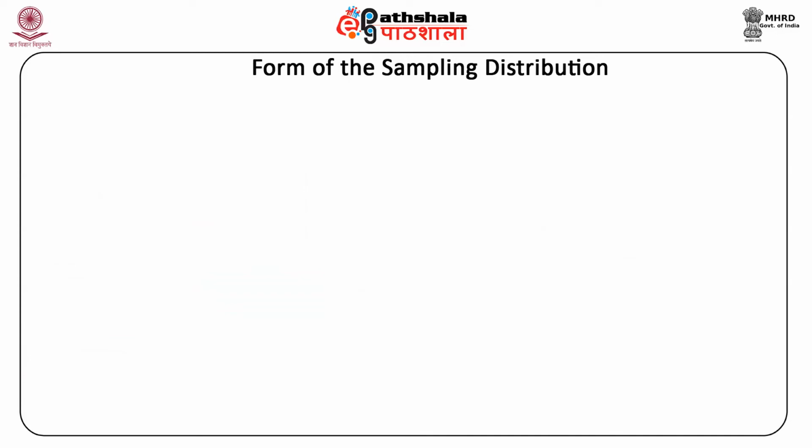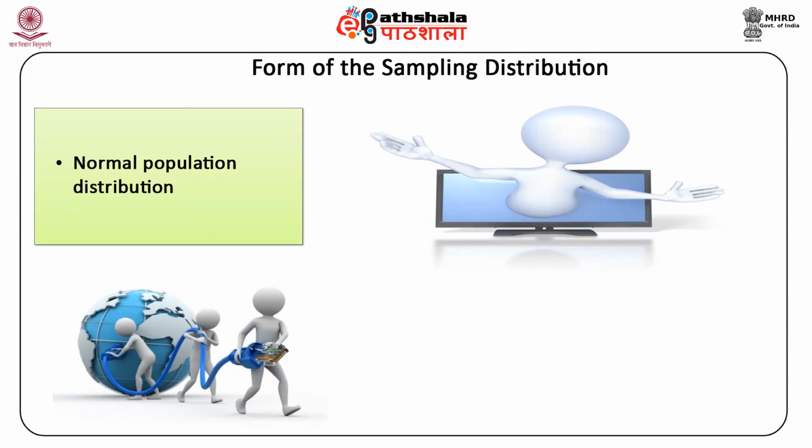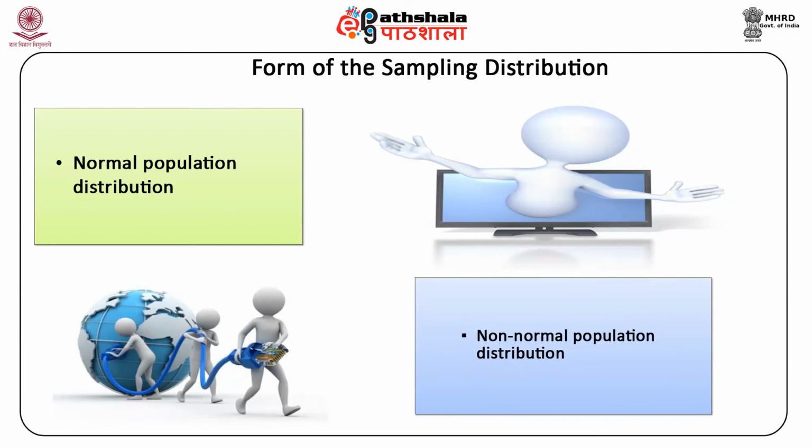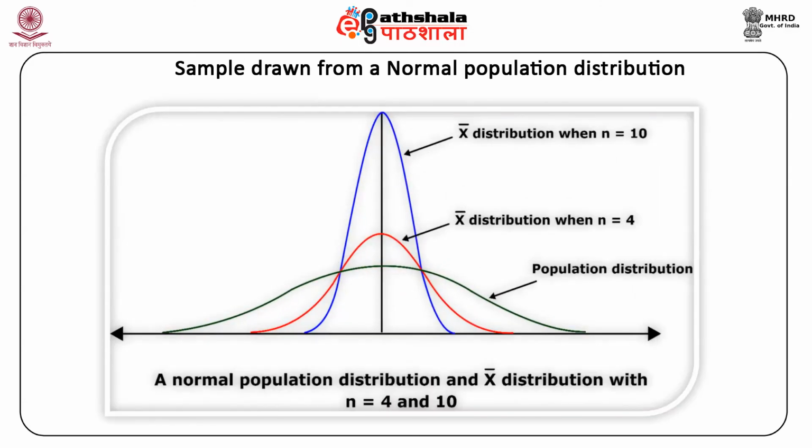So far as the form of the sampling distribution of any statistic is concerned, it depends on the distribution of the population, which could be normal, log normal, exponential, etc., from which the sample is drawn. Here we will consider two cases: sample drawn from a normal population distribution and sample drawn from a non-normal population distribution. Let a random sample x1, x2, x3 up to xn of size n be drawn from a normal population distribution with mean and variance specified as mu and sigma square.